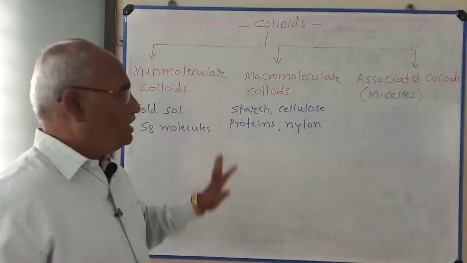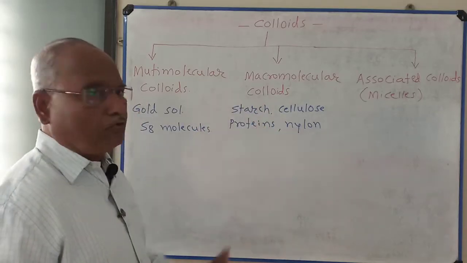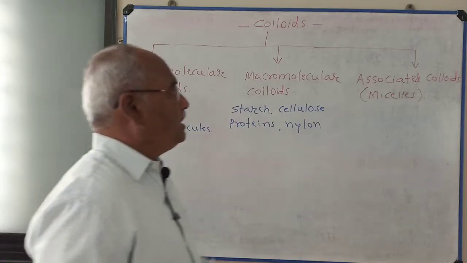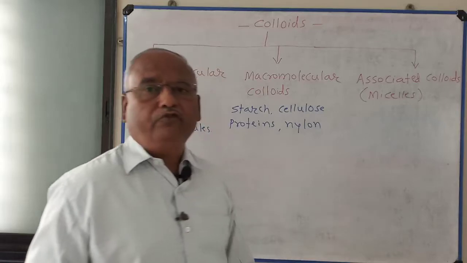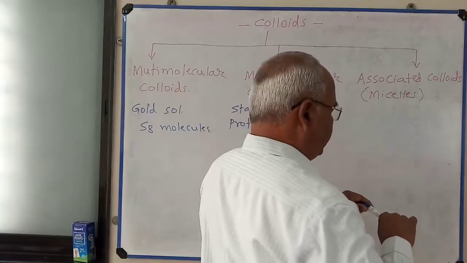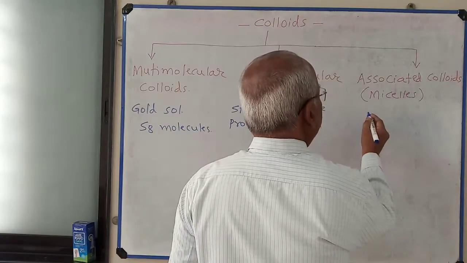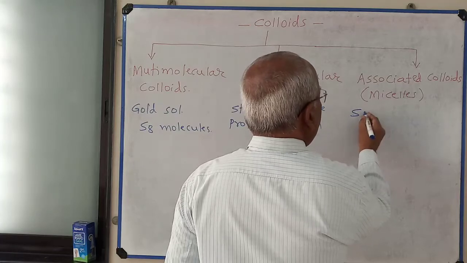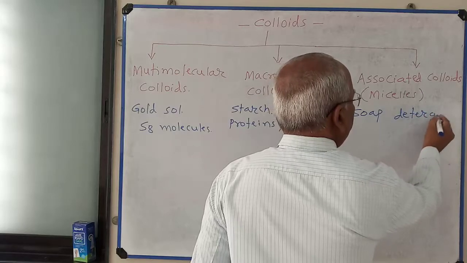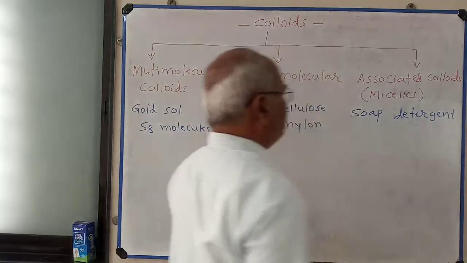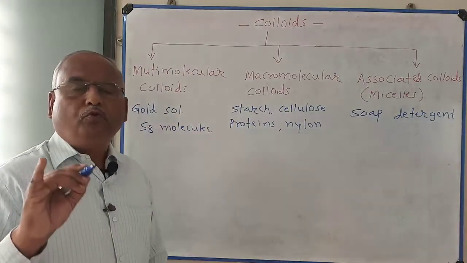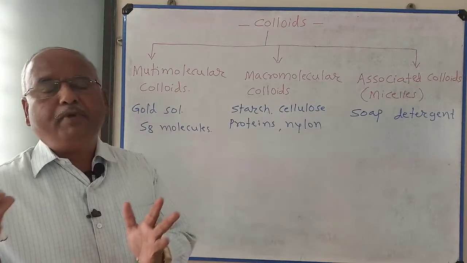Macromolecular colloids are starch, cellulose, proteins, or nylon. Then I am going to explain associated colloids. The examples of associated colloids are soap and detergent. You know that soap is sodium salt or potassium salt of higher fatty acid.